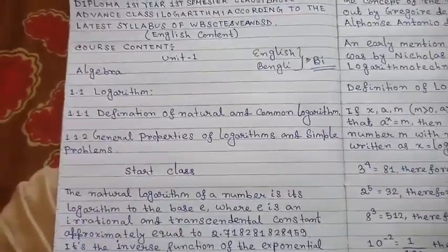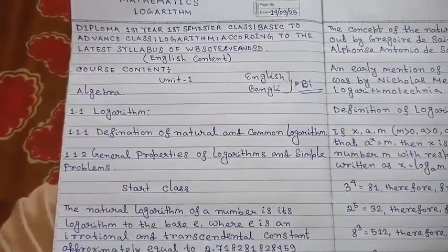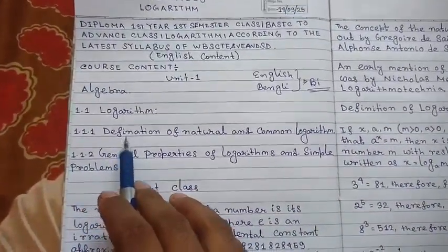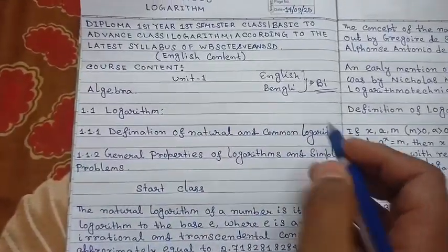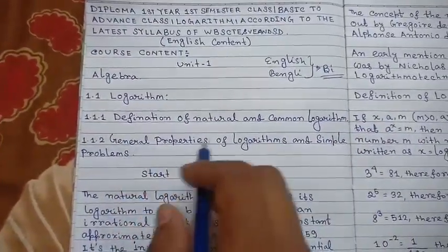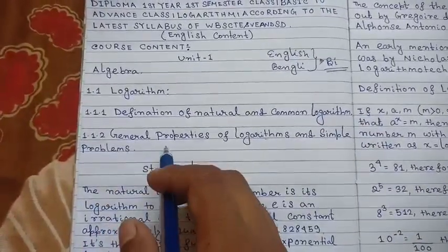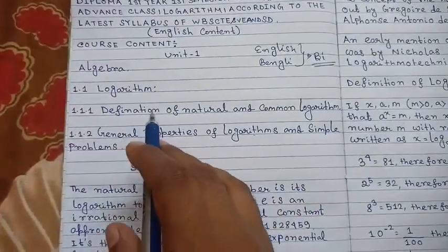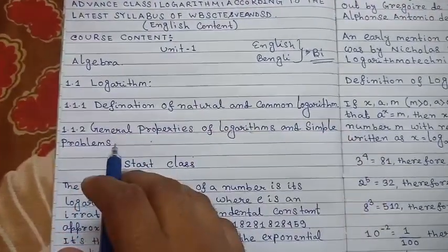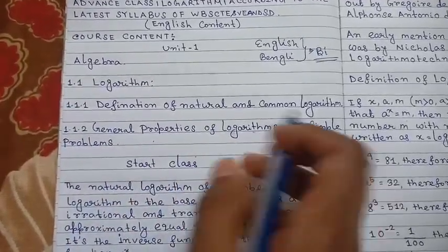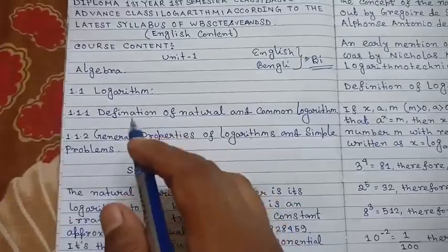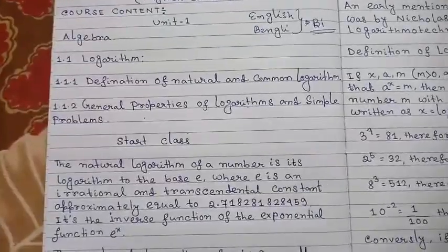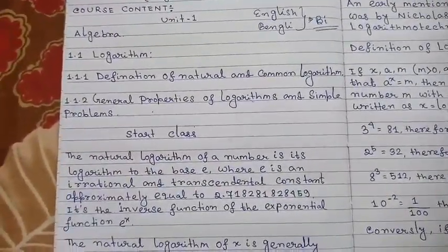If we study the syllabus pattern of logarithm, we see that from the logarithm section, the definition of natural and common logarithm is the first part, and general properties of logarithms and simple problems are the second part. So logarithm is subdivided into two categories. For today we are discussing the definition of natural and common logarithm. So let me start the class.